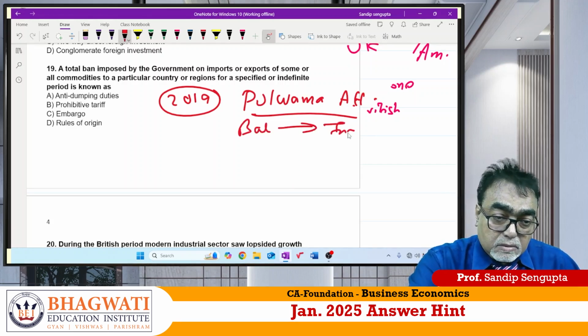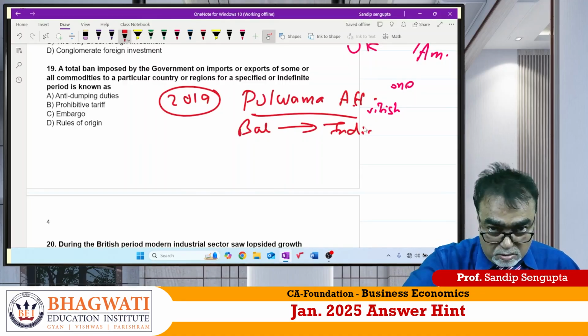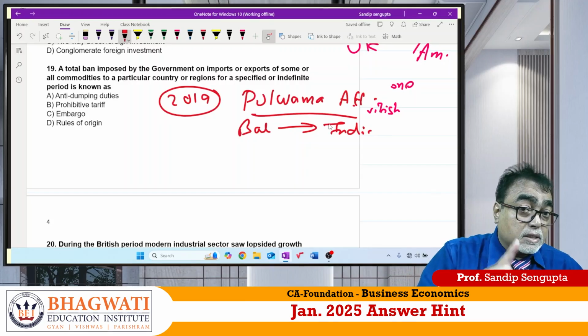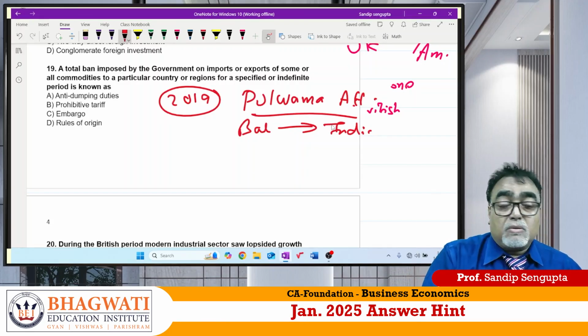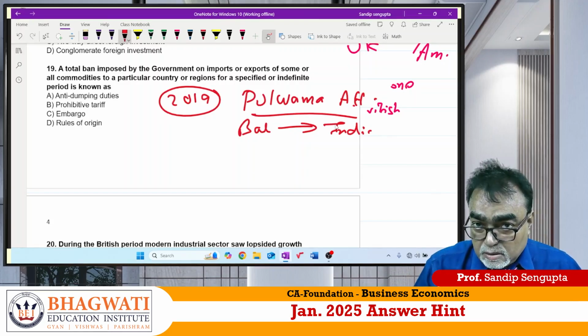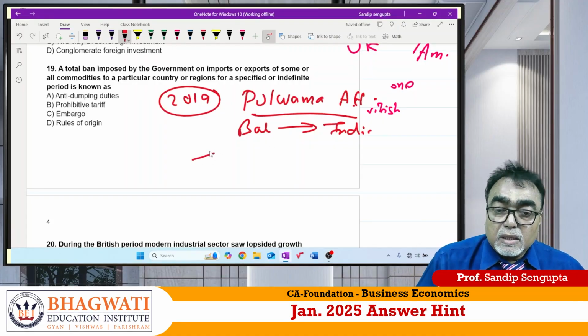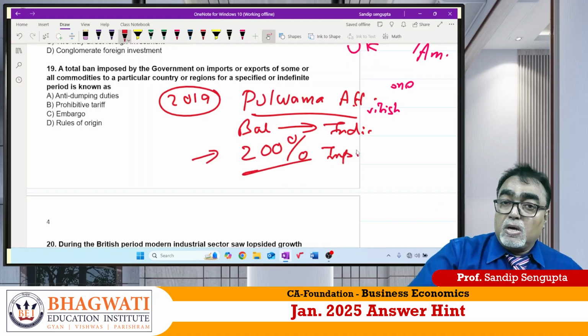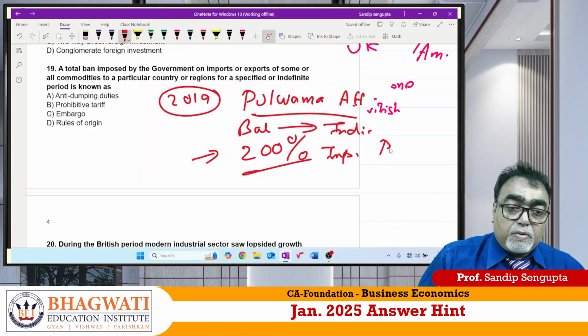Right? One movie also came on that. The Pulwama attack was by Pakistan. Balakot was by India. A tough relationship. Exactly after this, the Indian government announced there would be 200% import duties on any goods and services from Pakistan.